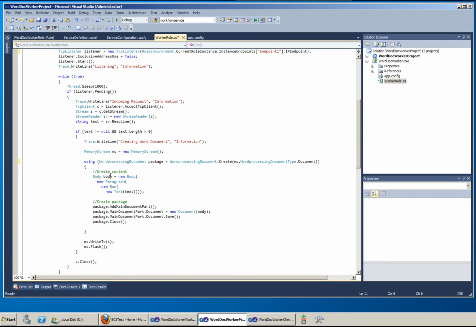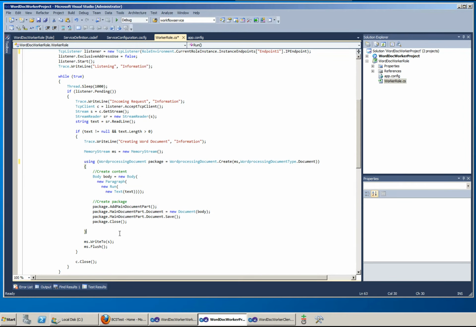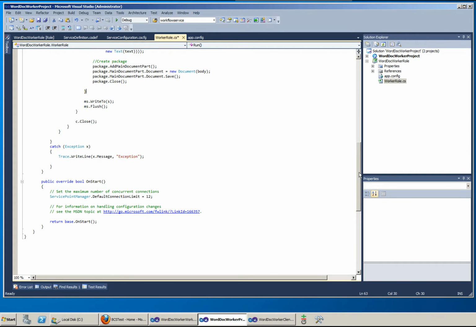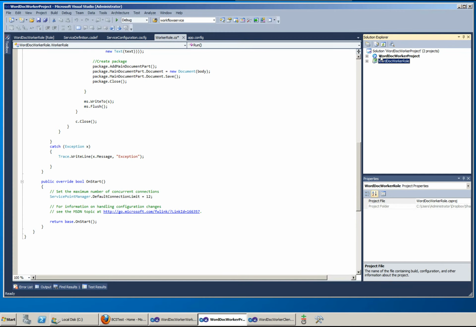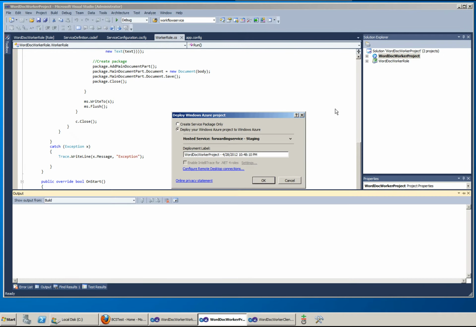It is going to listen for a call, and once it gets the proper parameters, it's going to create a document using the OpenXML API, and then return control to the calling function. To deploy this service to Windows Azure, we need to right click on the deployment project and click on publish.